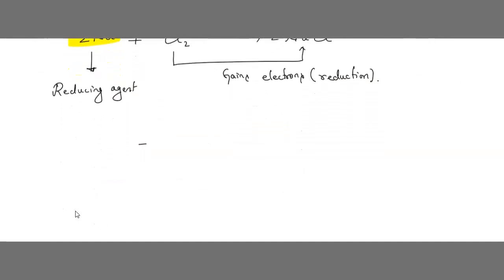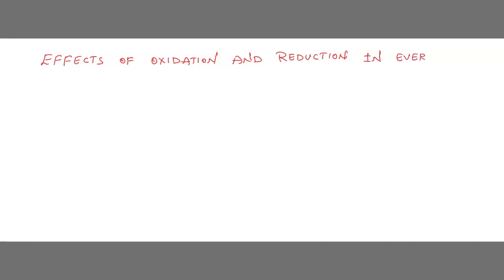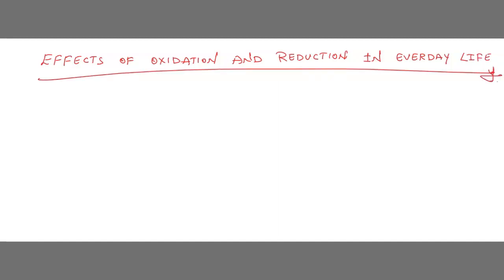Okay, this electronic concept is also called the modern concept. Okay, now we are going to start the new topic, that is called effects of oxidation and reduction in everyday life.